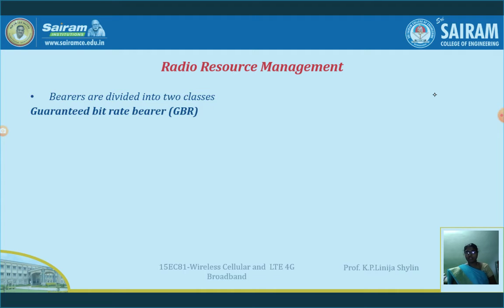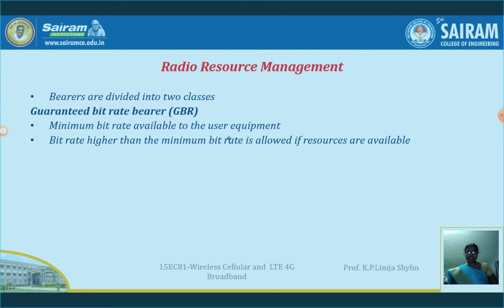Okay, how can we allow the resources, and in what condition will the resources be allowed? In the sense of a bit rate higher than the minimum bit rate. Already one minimum bit rate is allowed to the user equipment. Whenever the bit rate is higher than the minimum bit rate, it will be allowed if resources are available.